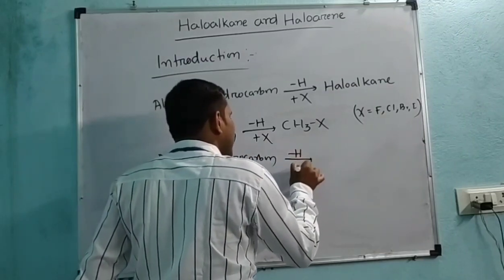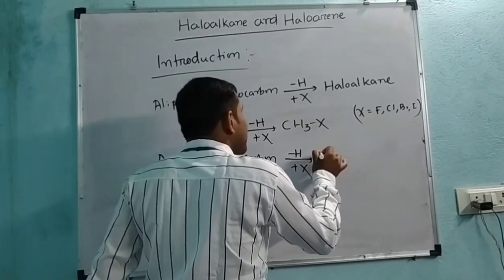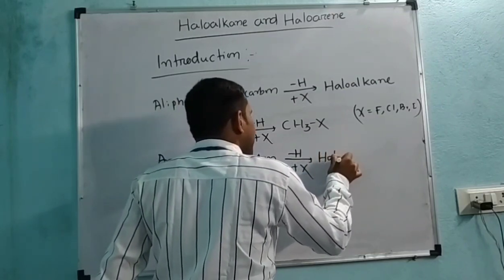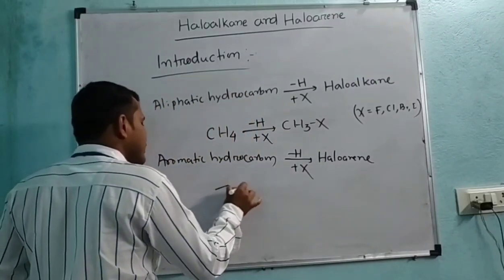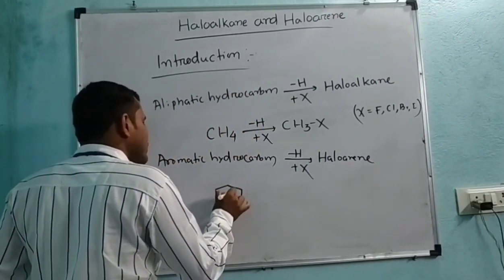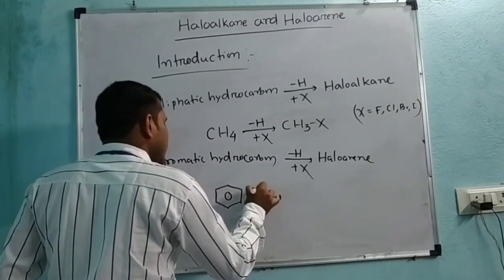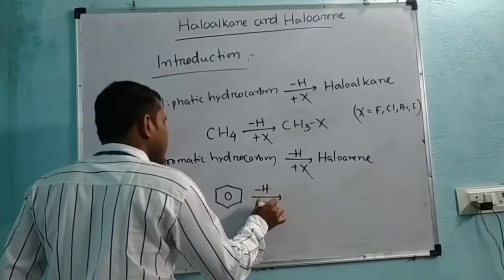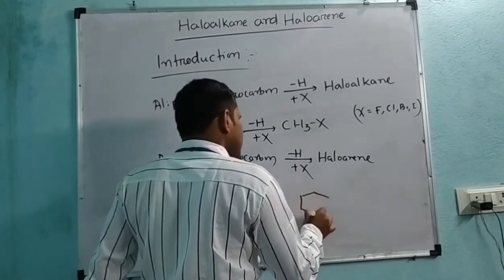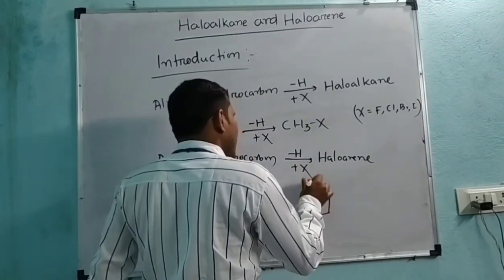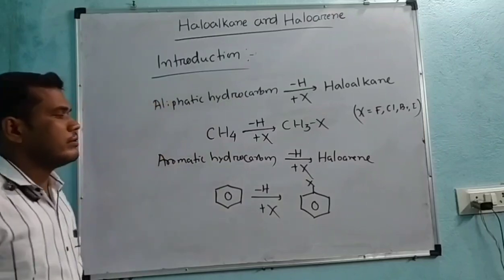A hydrogen atom is replaced by halogen, then it is called haloarene. Let us take the example of benzene. A hydrogen atom is replaced by halogen, then we get halobenzene, and this one is called a haloarene.